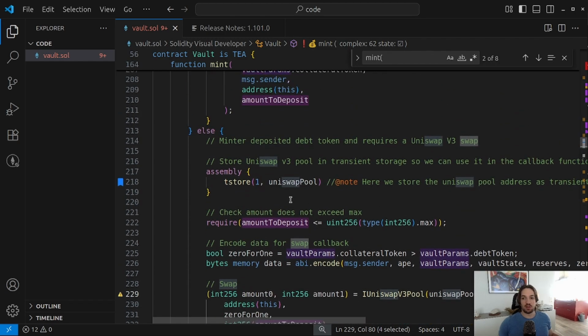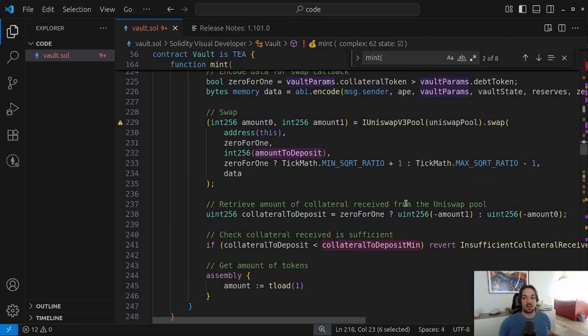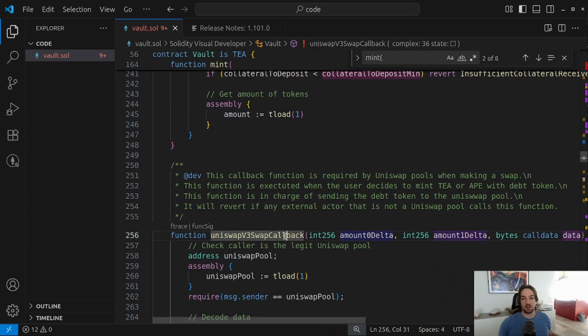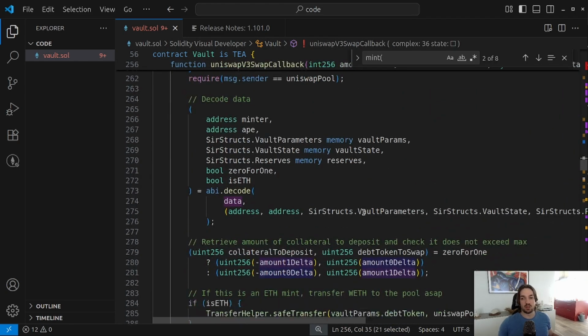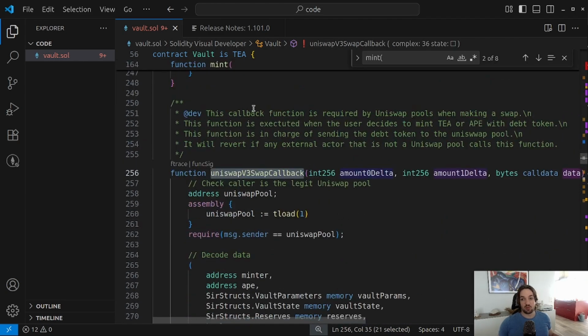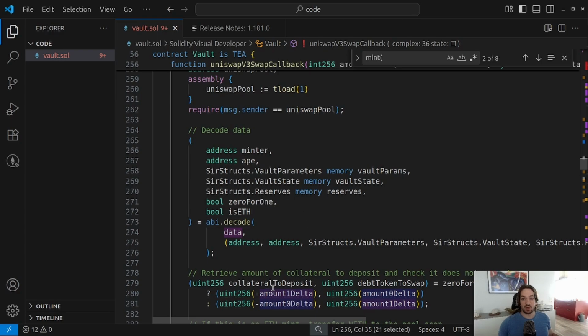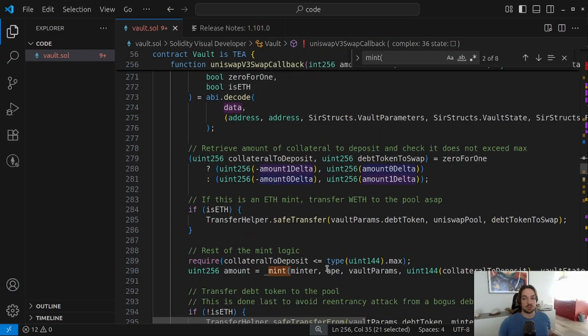But we can see that here we store the Uniswap v3 pool at transient storage 1, and that we expect a call from Uniswap v3 after the execution of the mint function when we provide debt token.